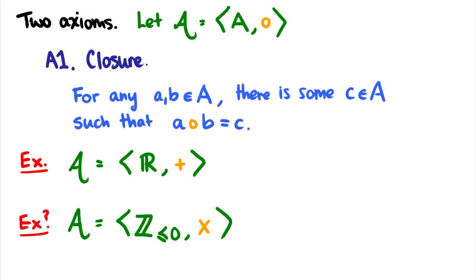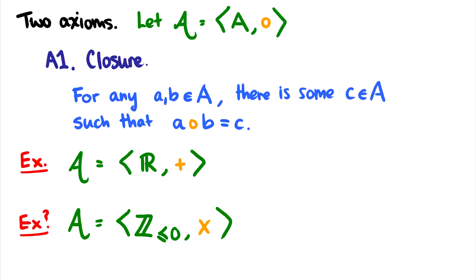So algebras have to satisfy two axioms, which is essentially a requirement to be an algebra. We don't need to prove these properties about our systems, they're just requirements. So I'm going to say that the algebra A consists of a set A and an operation, which I'll just call circle. This is a general operator. We don't know what this is. This could be addition, multiplication, something like union for sets, the AND operation for logic, it could be anything. We're being very abstract here.